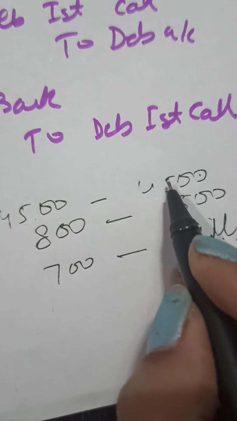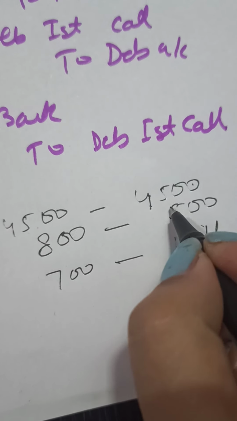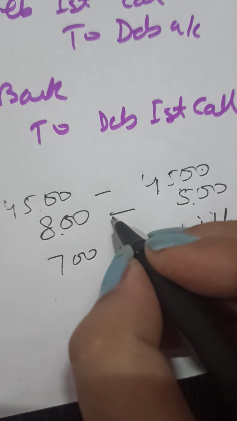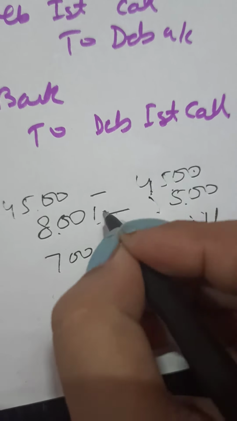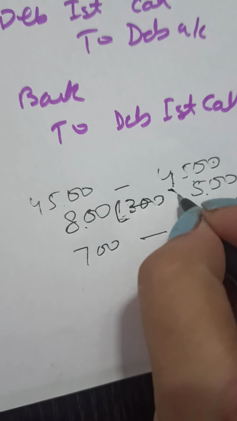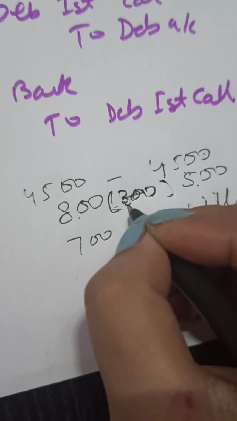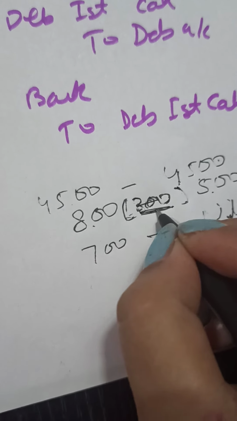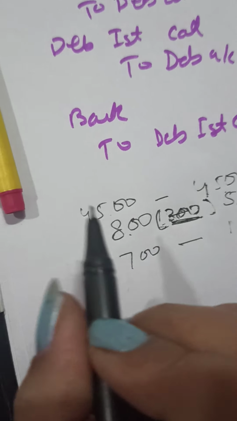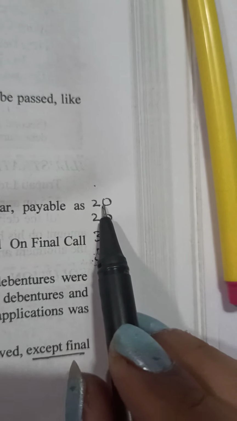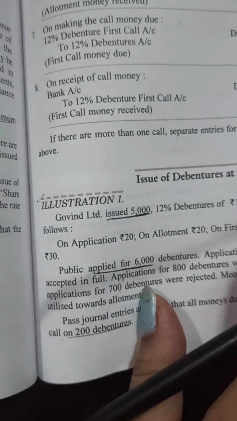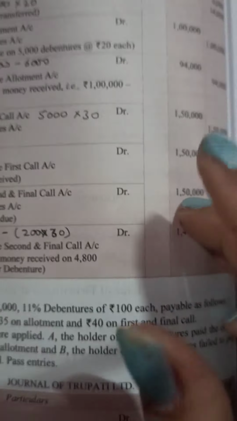4,500 debentures have been allotted 4,500 debentures. The applicants of 800 have been allotted 500. That means here is the gap of 300 debentures. Oversubscribed debentures are these 300 debentures. The money on these 300 debentures will be utilized later towards allotment. So how much has been received on these 300? 20 rupees on application has been received, which will be adjusted on allotment. Now let us see how the entries proceed.